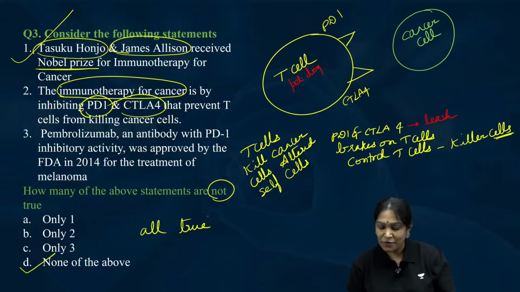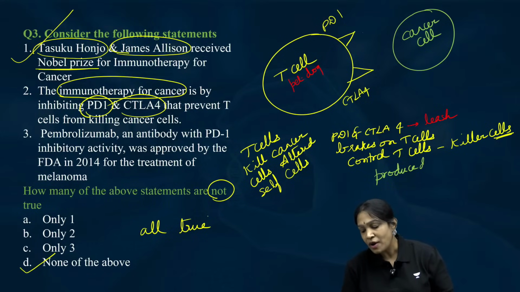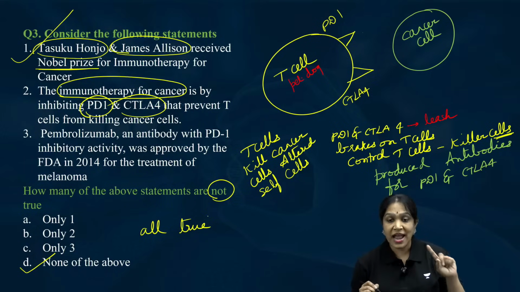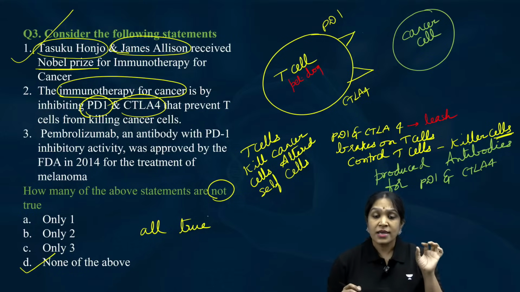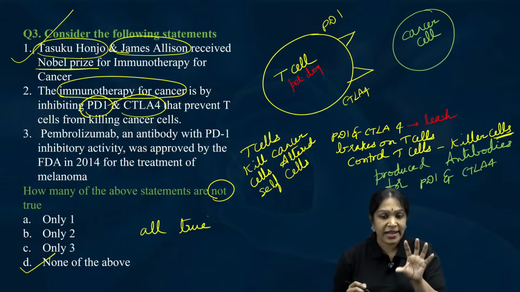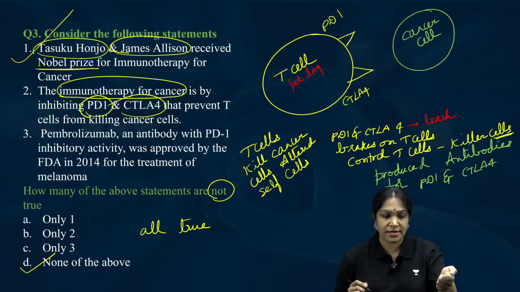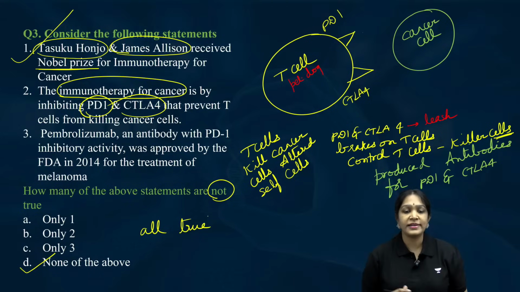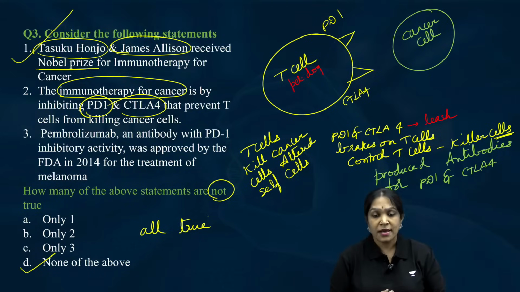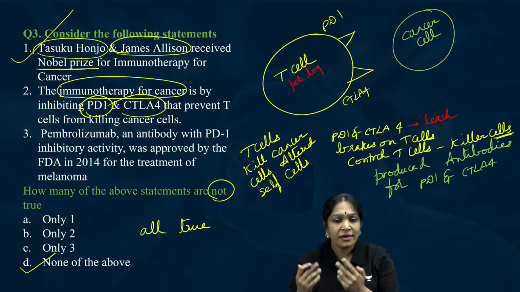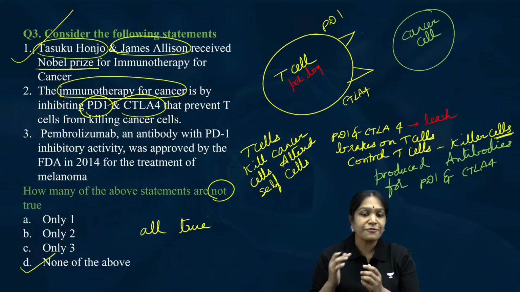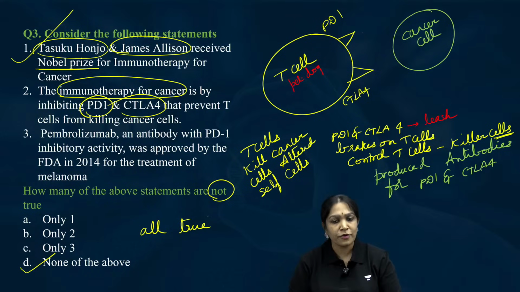What have they done? They produced antibodies for PD1 and CTLA4. In general, what will an antibody do? Antibodies will destroy the antigen. Is it clear? For example, polio antibody will destroy the polio antigen. PD1 antibody will destroy the PD1 antigen. CTLA4 antibody will destroy the CTLA4 antigen.